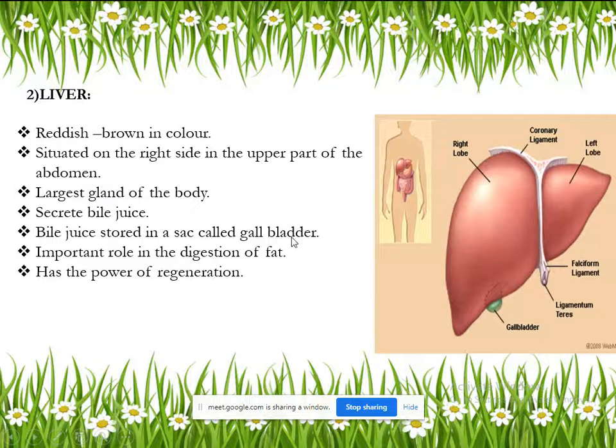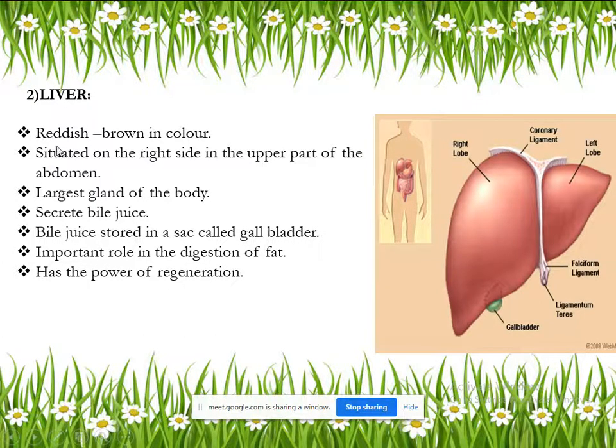a gallbladder. Here you can see the gallbladder, which is in green color. Can you see? Yes, ma'am. Okay. So why this liver is secreting the juice? What is the help of that juice? It will digest fat very easily. So bile juice, whatever it is produced in a liver, is playing a very important role in digestion of fat. And that liver is also having the power of regeneration. It can secrete the bile juice whenever it is required.